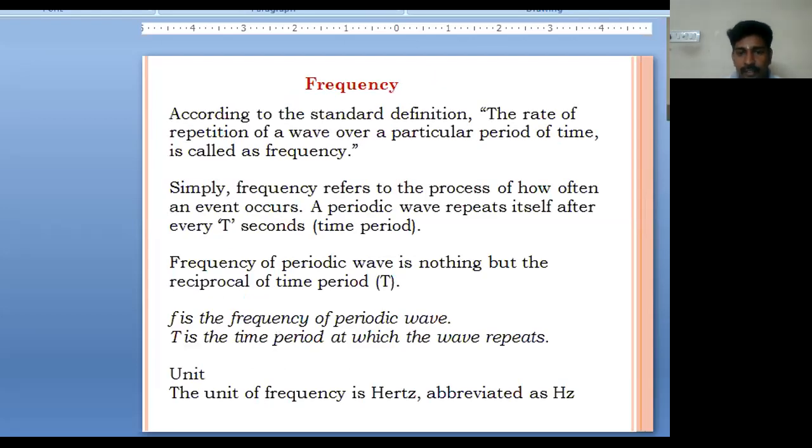First, what do you mean by frequency? We know that the rate of repetition of a wave over a particular period of time is called frequency. Or a periodic wave repeats itself every T seconds. That is, a periodic wave repeats itself after every T seconds, and that can be referred to as frequency. We know that f is directly proportional to 1 by T, that is, the reciprocal of time period. So f will be the frequency of the periodic wave, and T is the time period at which the wave repeats. Then the unit of frequency is hertz.